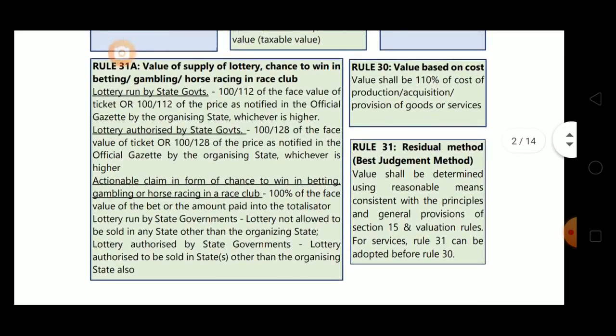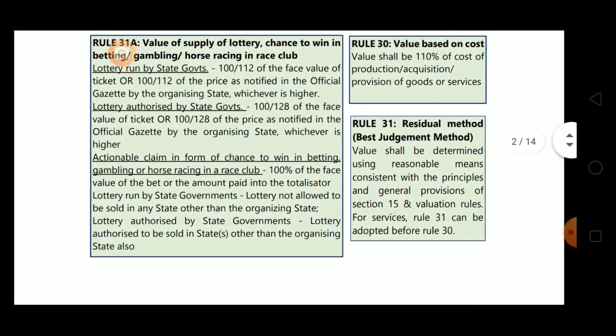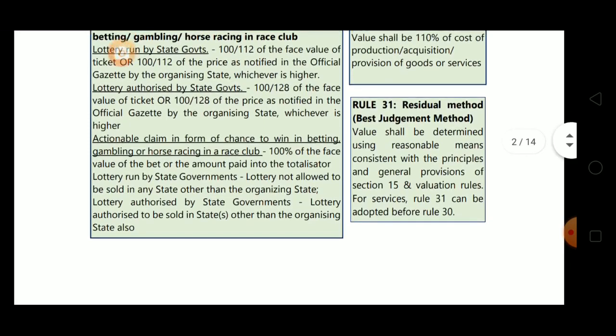Now rule 31. Rule 31 is the residual method, that is the best judgment method. In this case, value shall be determined using reasonable means consistent with the principles and general provisions of section 15 and the valuation rules. For services, rule 31 can be adopted before rule 30. For services there is one relaxation: there is no need to follow the sequence, they can straight away jump to rule 31.